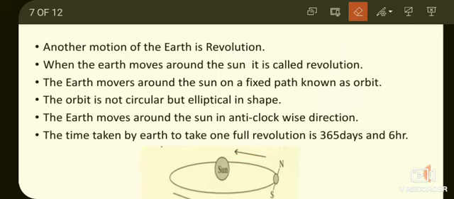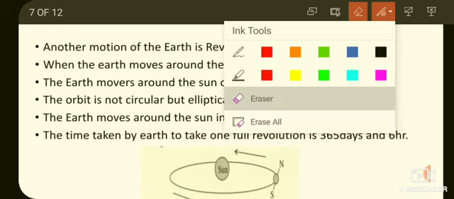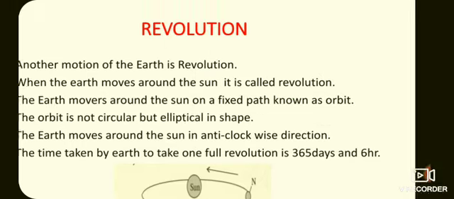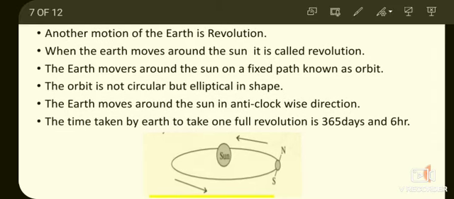The time taken by the earth to take one revolution is 365 days and 6 hours.